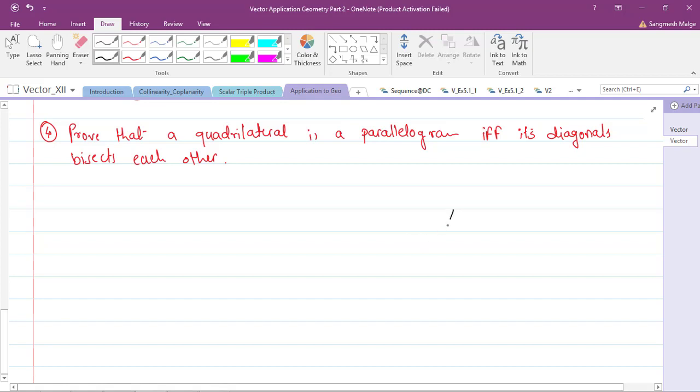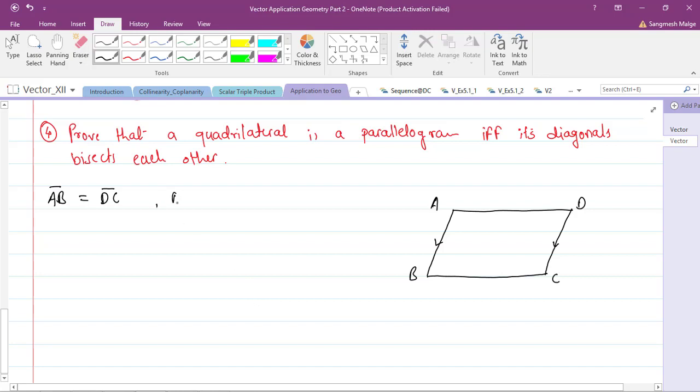Suppose we consider directly the parallelogram, and let's prove that its diagonals bisect each other. So this is parallelogram ABCD. What do you mean by parallelogram? The parallel sides are AB bar and DC bar, and their magnitudes are also equal.